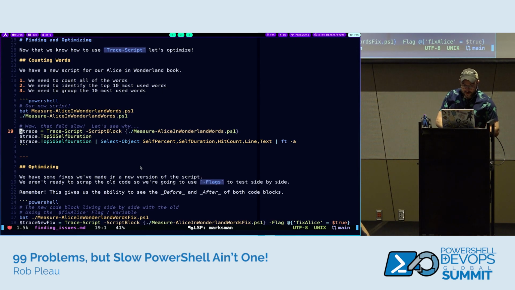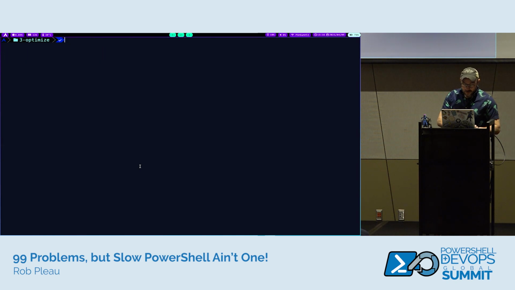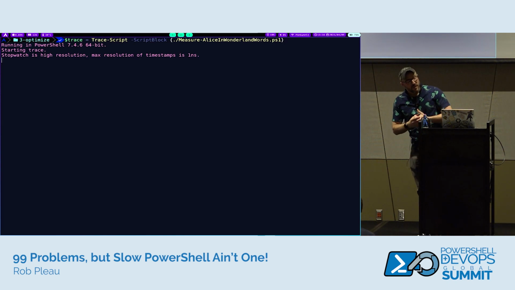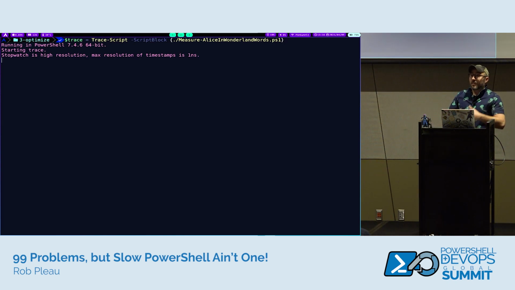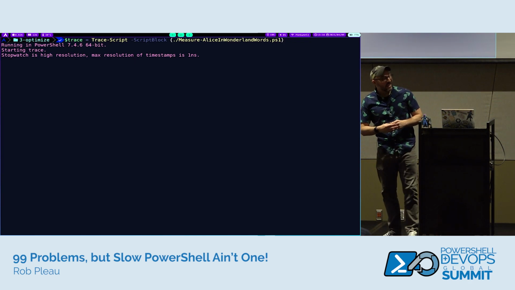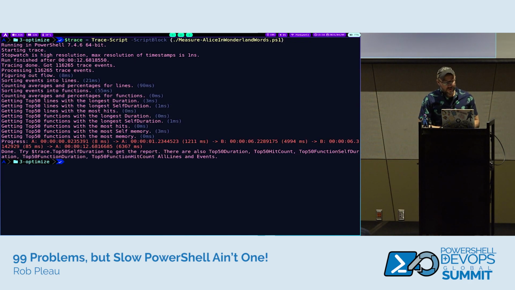So let's trace it. And actually, I'm going to do that just so you can see why I keep doing the select object and format table. So we'll run the trace again. It's going to take a little bit because we have to re-execute the script to get the trace on it. If we wanted it to be slower, I could preheat, so we run through it X number of times before actually getting the output. But there we go, cool, we have it.